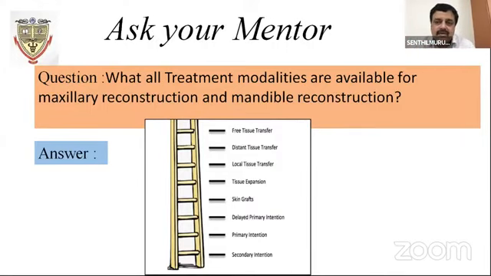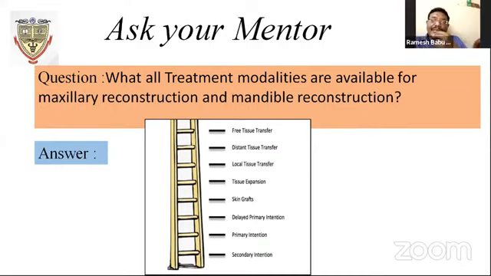A failing flap is not negligence, whereas if something happens to the donor site, then that will become problematic. So you have to be very careful. That can be overcome by doing a proper preoperative assessment of the donor site. Healthy, younger patients should be chosen, without any peripheral vascular disease or atherosclerotic changes. These are the changes that you will come to know in the CT angiography or Doppler. Based on that, you can take up the patient for harvesting the flap from the distant site.